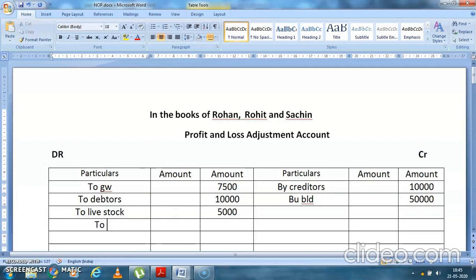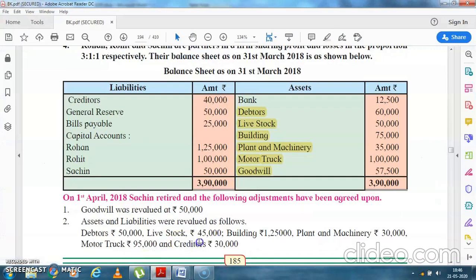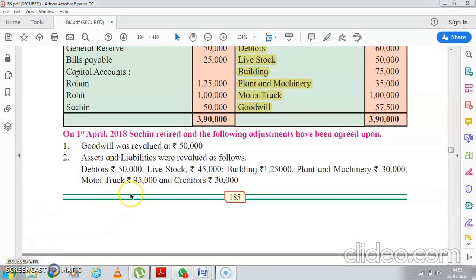So to plant and machinery. Yes, it was again 5,000. Then it was in motor truck. Motor truck was again a reduction. It was rupees 5,000. Yes. So we have done this adjustment number 2.